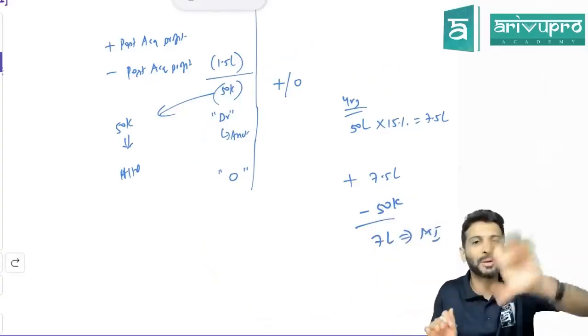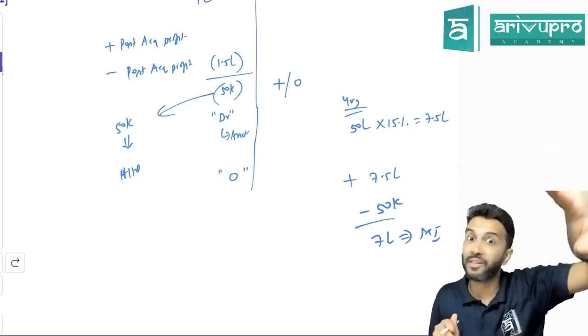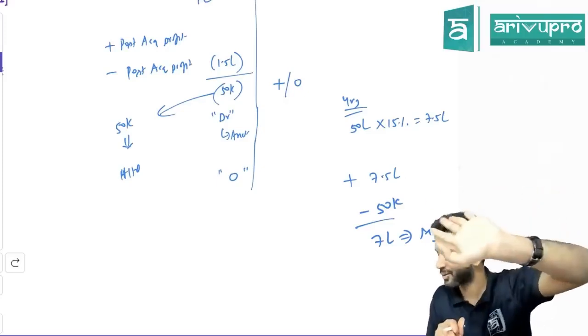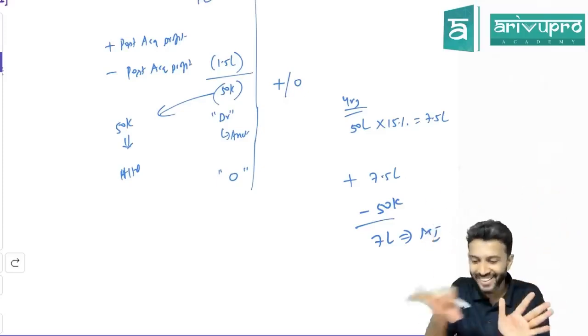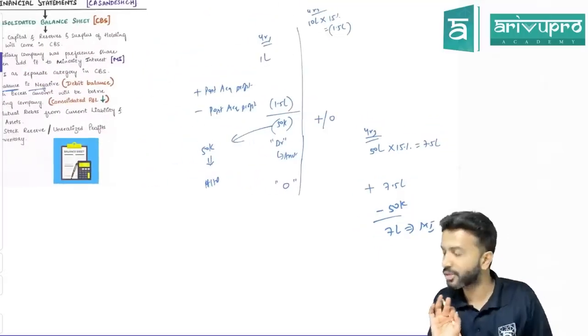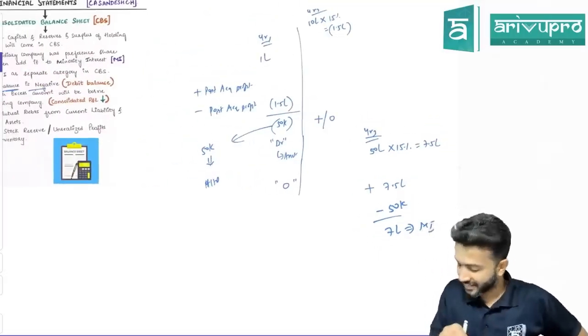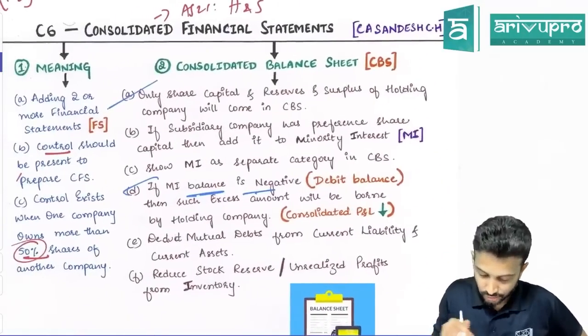Okay, that only I'm trying to summarize here because I don't have so much time to cover every problem. In consolidation, more than 20 questions we have solved. I don't have time for everything. So just discussing like this only. Hope it's good with you. Okay. Great. So this is done.